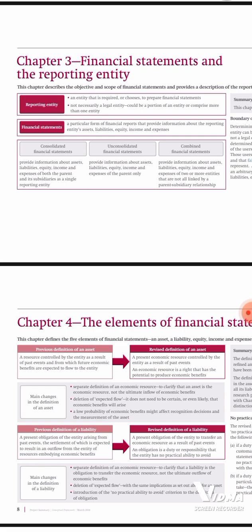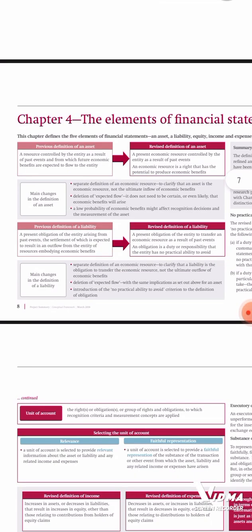For example, I'll give an example of Nightil and Pick Fair. These two companies are not having a parent subsidiary relationship, but these two companies can make one financial statement. So that is making a combined financial statement. So I hope you have got some criteria about the reporting entity and the financial statement. Let's look at chapter 4.